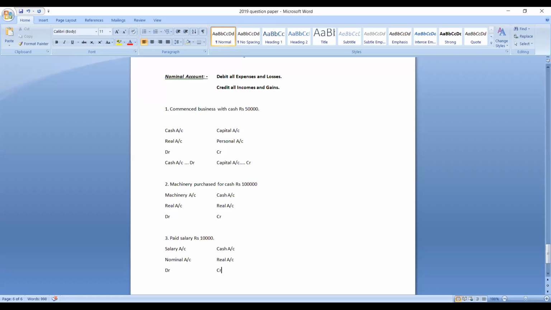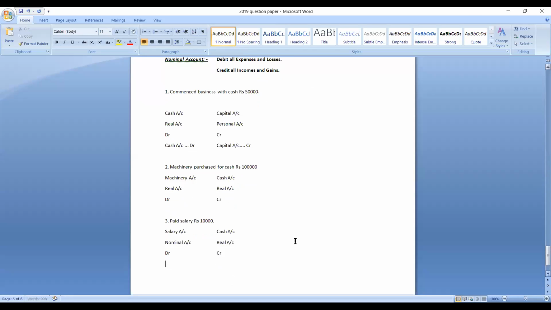Paid salary rupees 10,000. So salary account and cash account. Salary is an expenditure. So according to nominal account, we should debit all expenses. Cash is real account. So what is the rule of real account? Debit what comes in, credit what goes out. So here when we paid salary, cash is going out of the business. So we should credit cash account. Understood? So what would be the entry now? How should we write? Salary account debit, cash account credit.